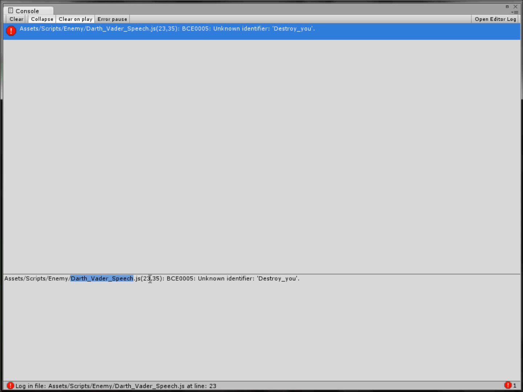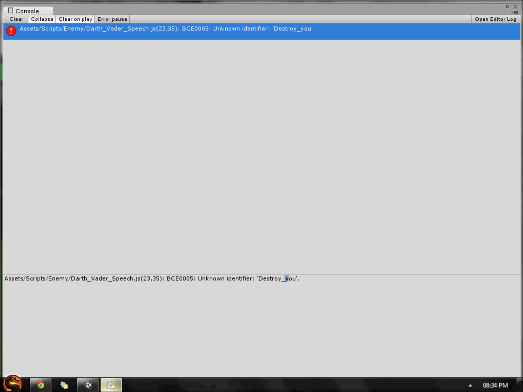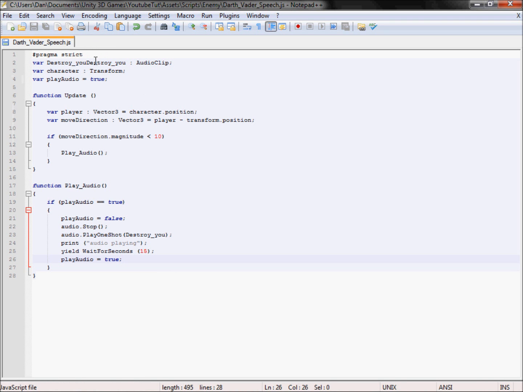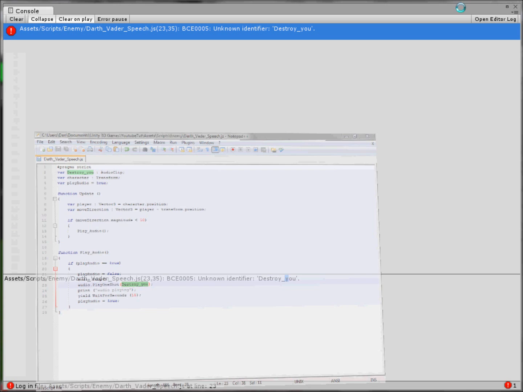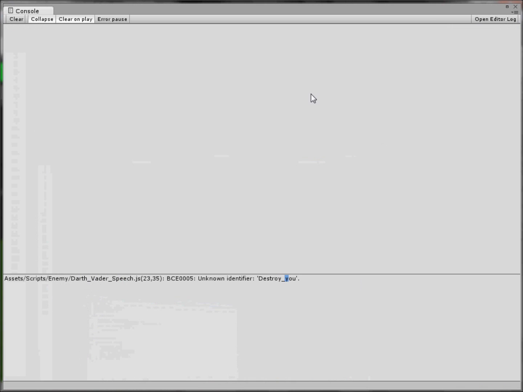Yeah. It is the 23rd line, the 35th character, and the error is it doesn't know the identifier destroy you. I'm guessing we've put you as a capital and we haven't done it in the script. So let's see. Oh, no, I see what we've done. Look at our variable, destroy you. You're probably thinking, what have you done? Okay, I was wrong about that, but I was close. If you double click it, Notepad++ actually shows you anything like it, which is really helpful. So if we play, the error goes away, we are all good.